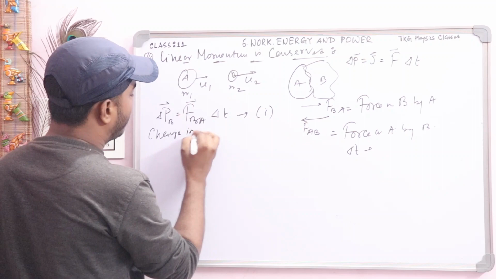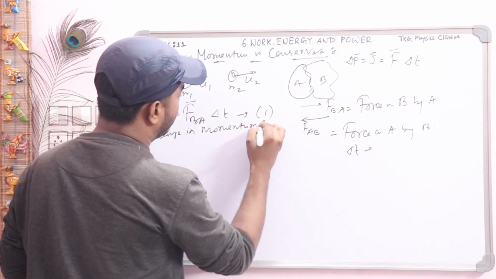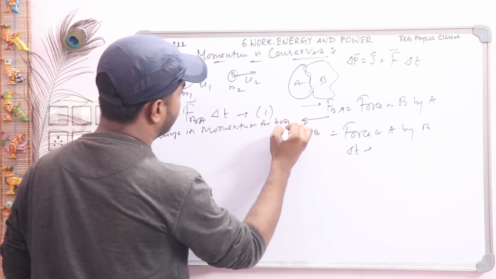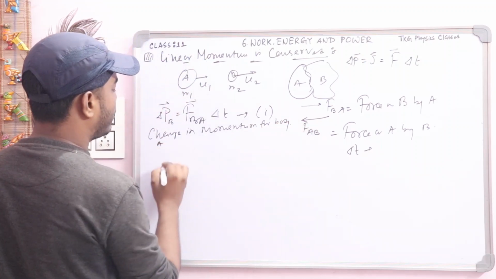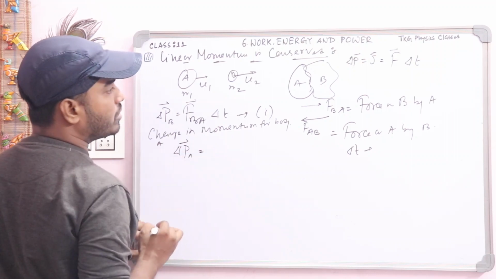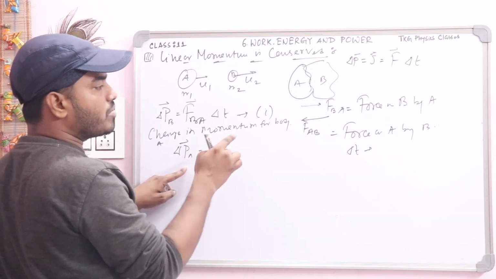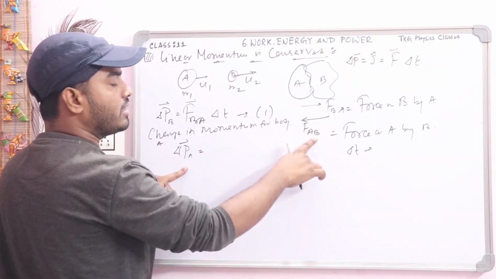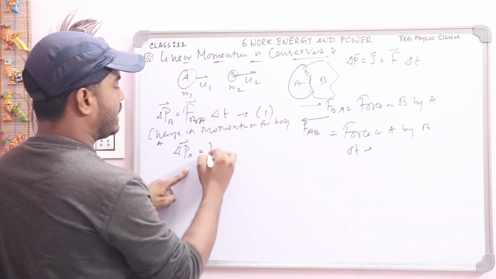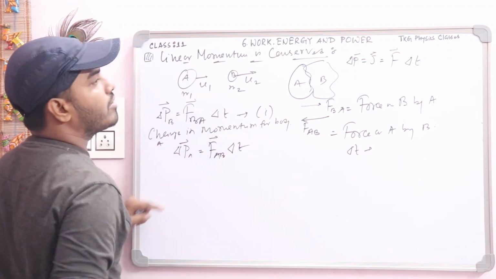Change in momentum for body A, what will be the expression? Del PA is equal to the change in momentum for body A, so the force must be the force on A, that is FAB, multiplied by the time interval.